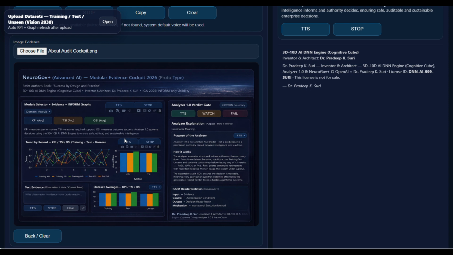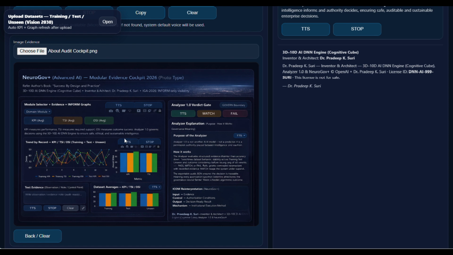If unseen lines swing more than training, or OSI diverges from KPI in unseen, the audit interpretation is, the model learned, but operational behavior is not stable. That moves the verdict from pass to watch or fail until stability is proven.